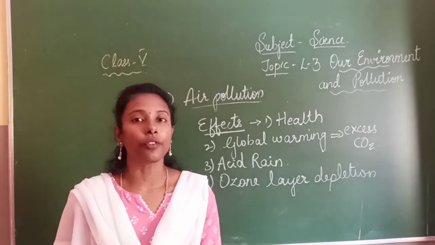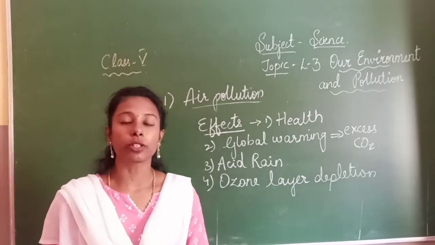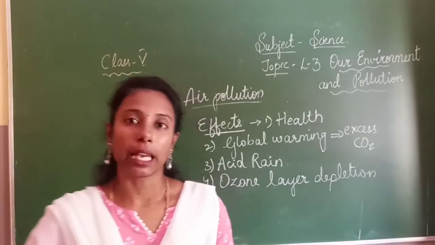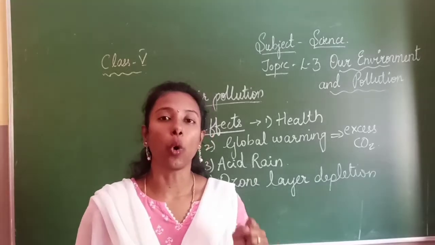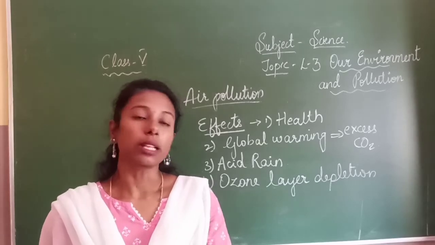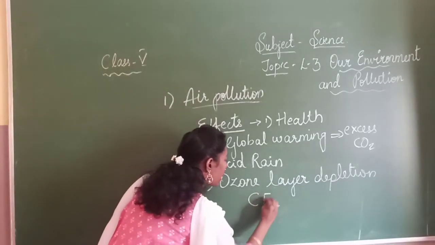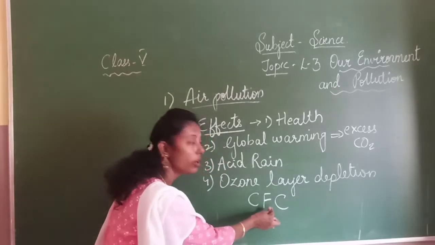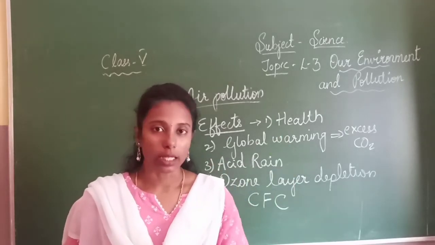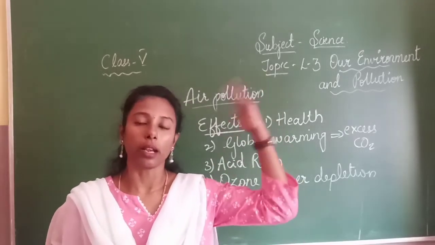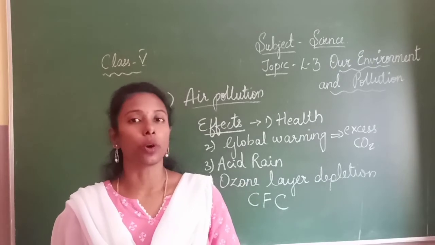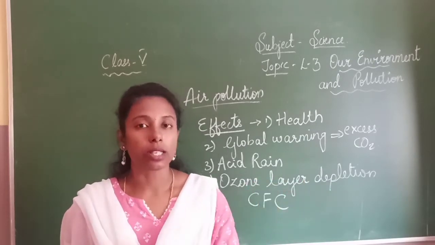So because of the excess of harmful gases, especially chlorofluorocarbons, okay, what do these chemicals do? These chemicals will make holes in the ozone layer. The chlorofluorocarbons are also called CFC. Okay, so these chemicals, when they are light in weight, will go up and up and up, and they will reach the ozone layer, and there they will deplete the ozone layer. That means they will decrease it.